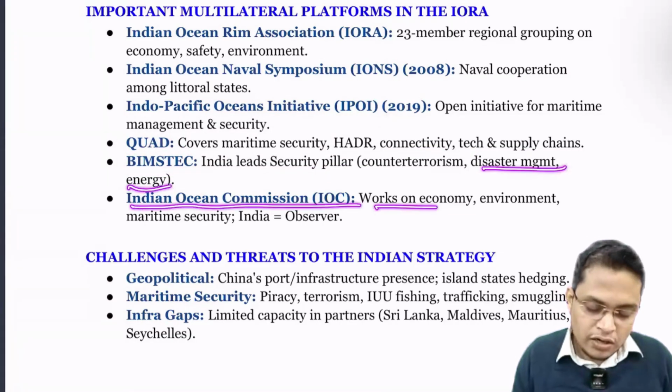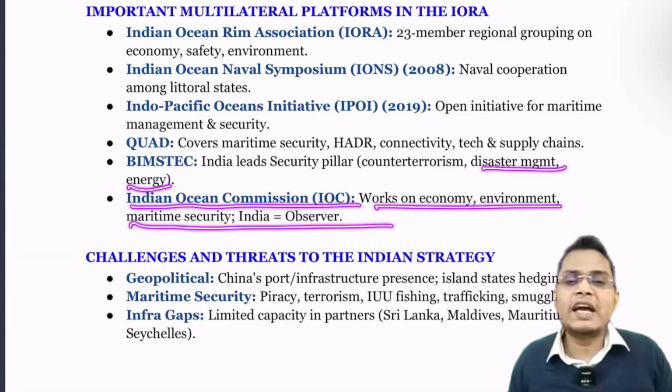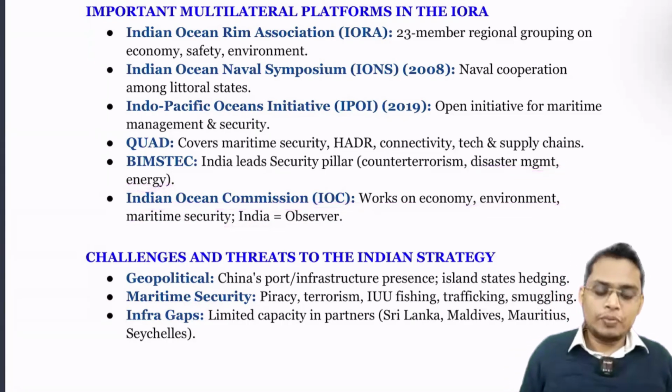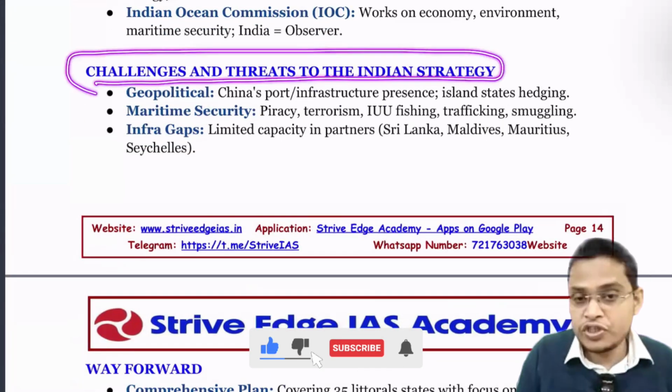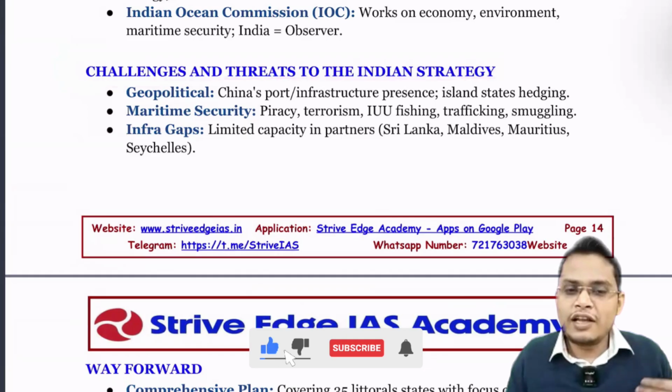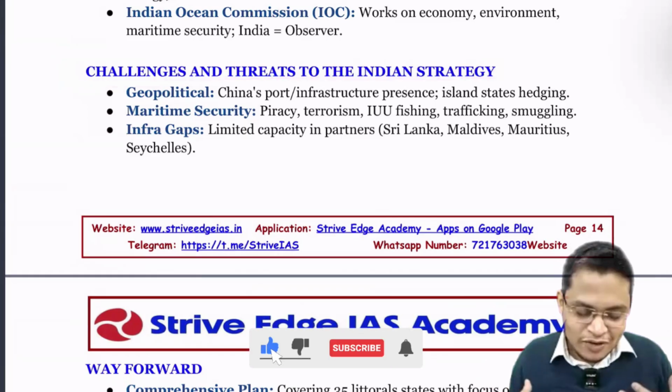So Indian Ocean Commission works on the economy, environment and maritime security. India is an observer. So, Indian Ocean Commission, India has observer status. So challenges, what are the challenges that India is facing in the Indian Ocean region? Definitely it's a vast ocean and there are a lot of powers interested in the Indian Ocean. So we are facing a lot of challenges.